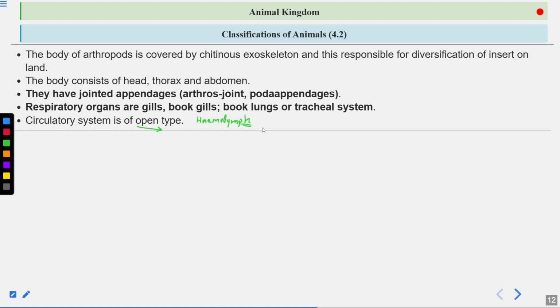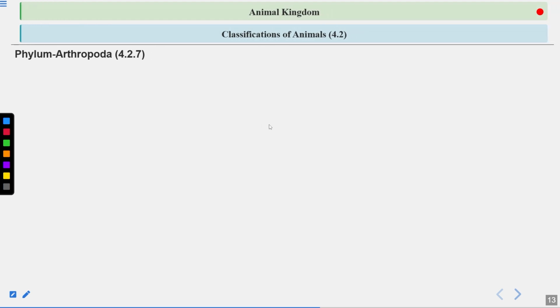And what is the role of the hemolymph? Same as that of the blood. It transports the nutrients, hormones, as well as the waste products. So in insects, hemolymph is present instead of the blood. Now let's continue with the Arthropoda.